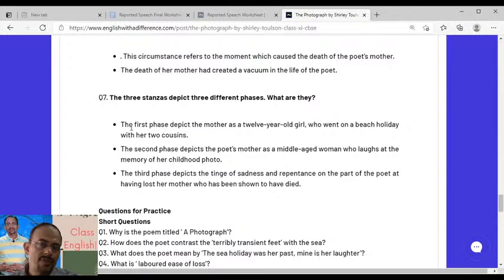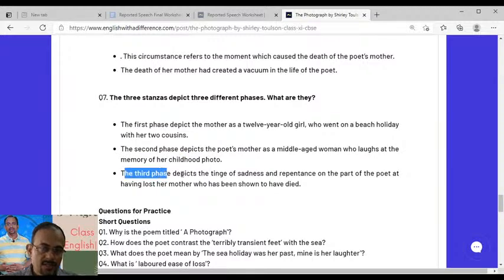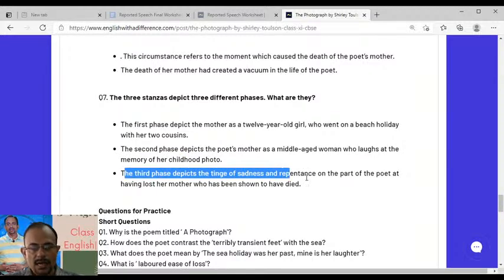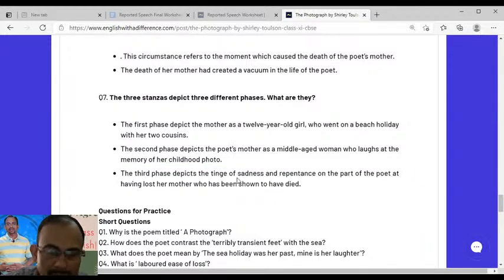So first phase depicts the mother as a 12-year-old girl who went on a beach holiday with her two cousins. Second phase depicts the poet's mother as a middle-aged woman who laughs at the memory of her childhood photo. And third phase depicts the tinge of sadness and repentance on the part of the poet at having lost her mother, who has been shown to have died. Right? So these are the three different phases of the poem that we have to remember.